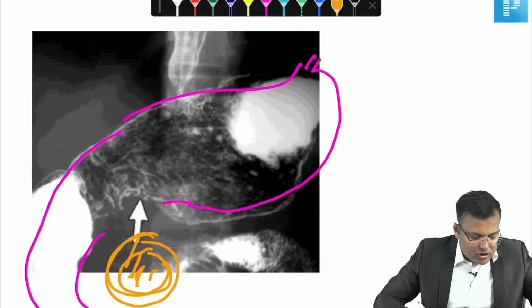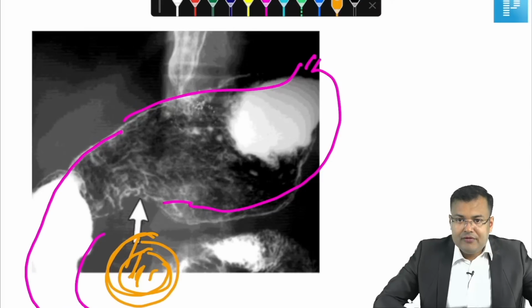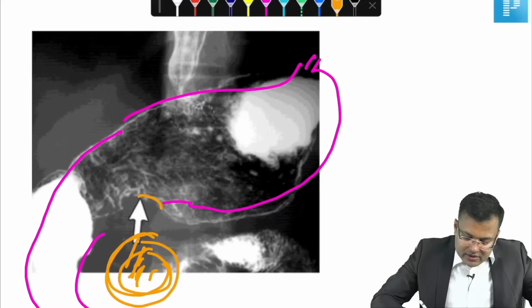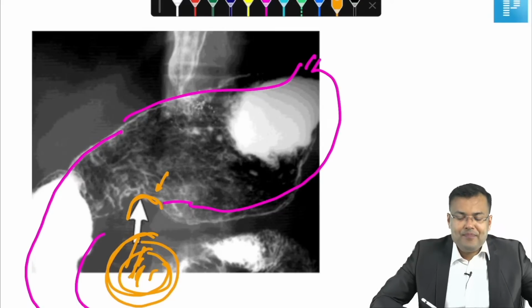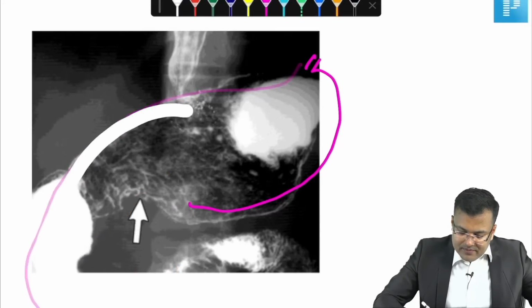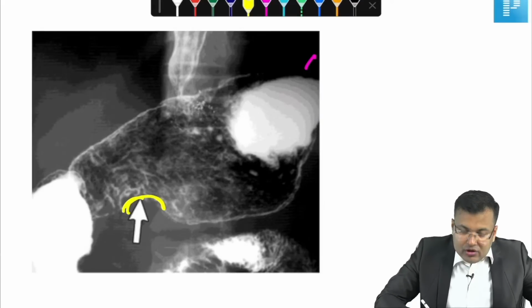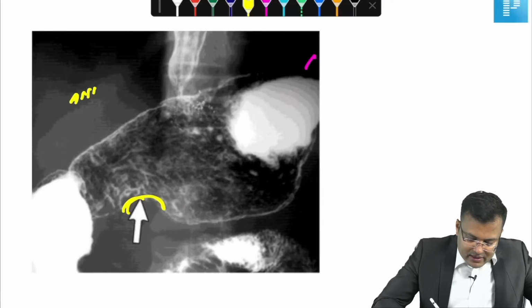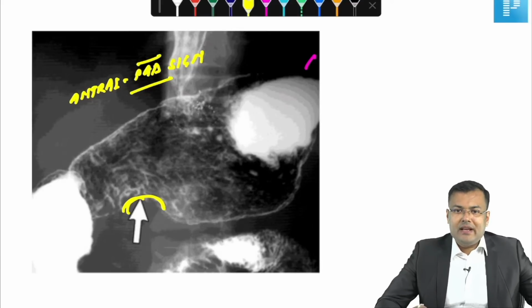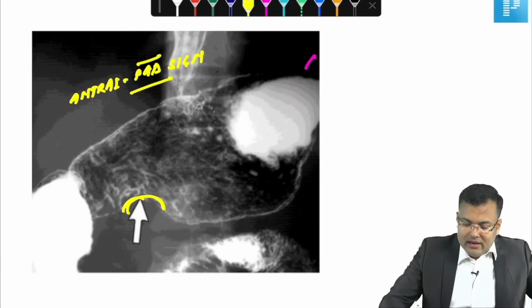All of you are correct guys. So what happens? Whenever there is a tumor, it is causing indentation over the antrum. So in patients who have carcinoma head of pancreas, you can see here it is causing indentation. And this indentation is known as antral pad sign. So antral pad sign is seen in carcinoma pancreas.